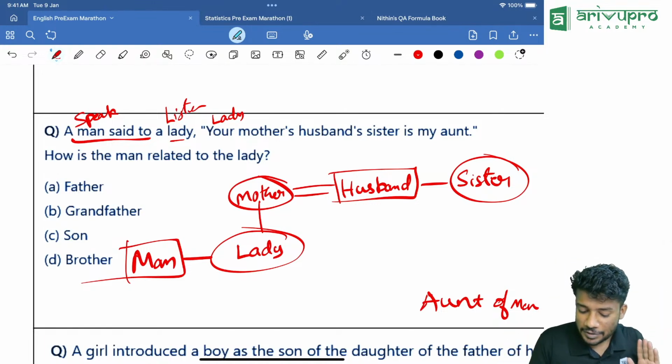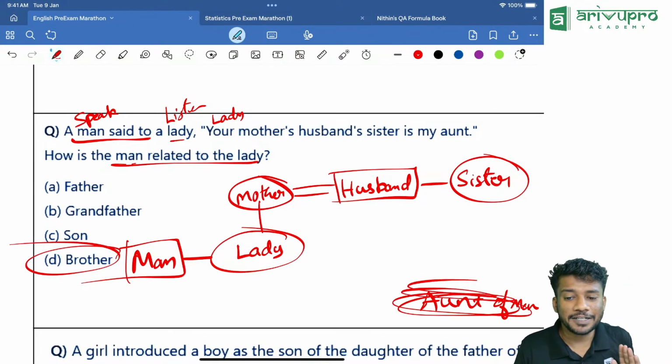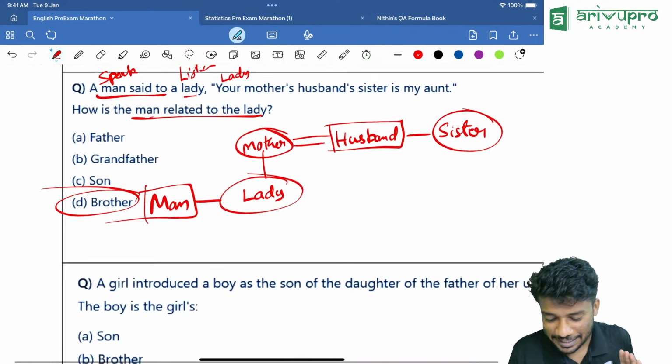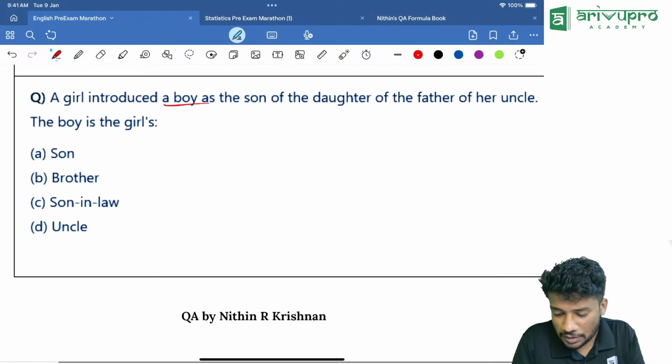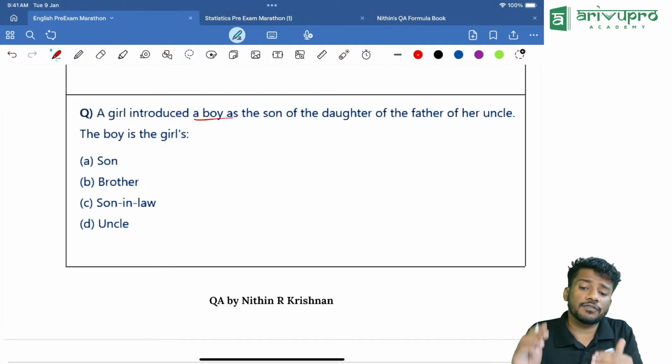Got the idea? So they are what? How is the man related to the lady? Brother. Did you understand, people? Yes. Next one. A girl introduces a boy as the son of the daughter of the father of her uncle.